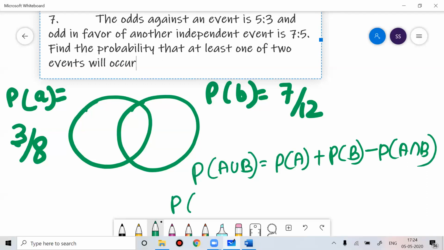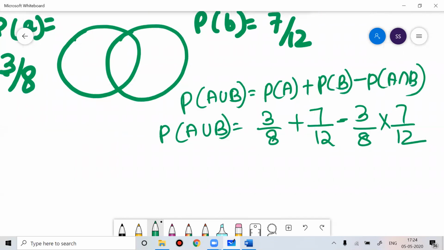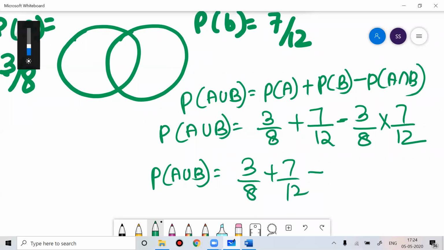So at least one means union they are asking you. That is 3 by 8 plus 7 by 12 minus 3 by 8 into 7 by 12. You could solve the problem this way also. Probability of A union B is nothing but 3 by 8 plus 7 by 12 minus 21 by 96.